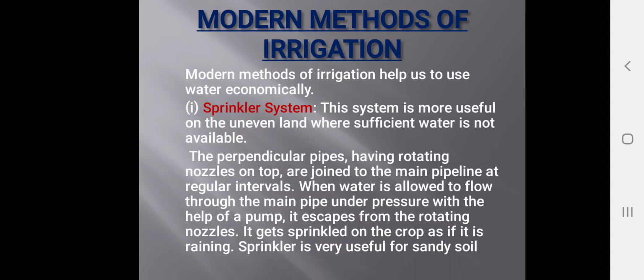So how will it be arranged in fields? The perpendicular pipes having rotating nozzles on tops are joined to the main pipeline at regular intervals. When water is allowed to flow through the main pipe under pressure with the help of a pump, it escapes from the rotating nozzles. It gets sprinkled on the crops as if it is raining. Sprinkling is very useful for sandy soil.